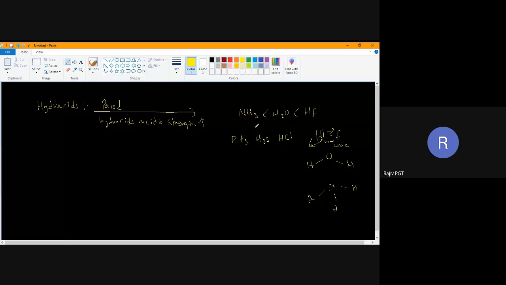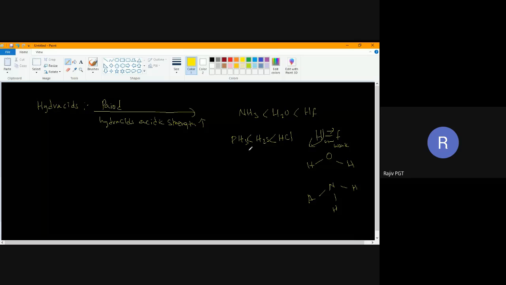PH3 will be least acidic, because I have given a statement here. When you're moving, this all belongs to the same period. Phosphorus, sulfur, and chlorine belong to the same period.